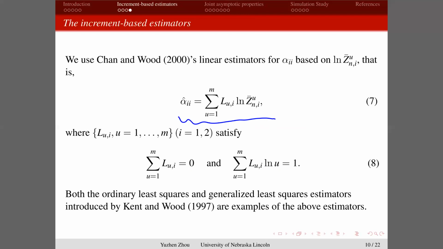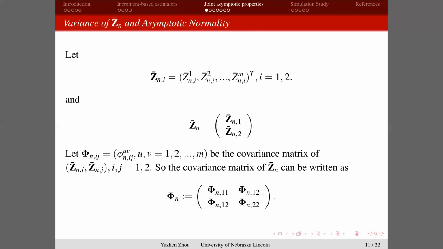Both the OLS and the GLS estimators, which were introduced by Kent and Wood in 1997, are examples of this estimator. In order to do that, we know Z bar is very important.